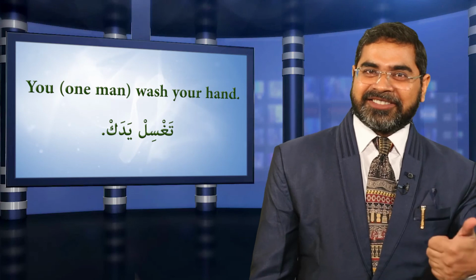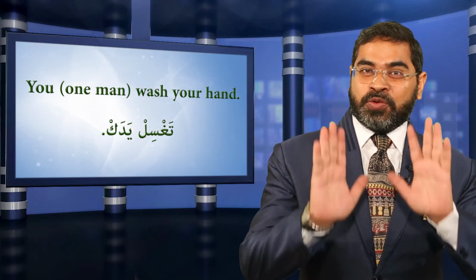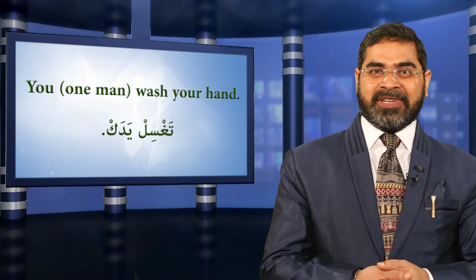Yes, congrats, you have learned 10 new imperfect verbs and their usage in this lesson for the second person singular number of masculine and feminine both. And we have also learned the usage of these verbs in different sentences. In the next class, you will learn imperfect verbs for the first person in detail.